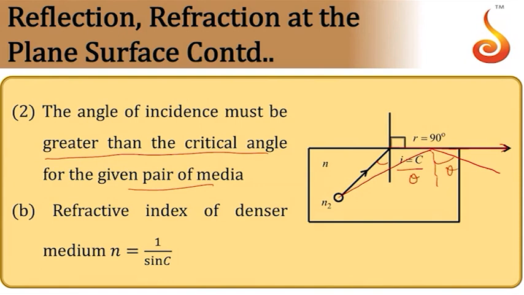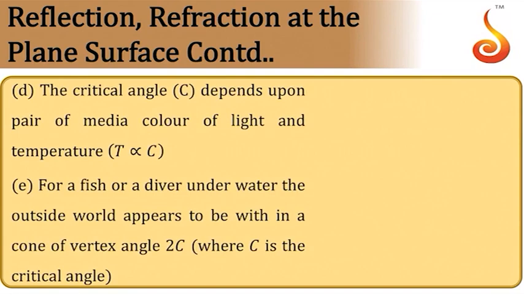If this angle is theta, this angle will also be theta. If C is the critical angle for the pair of media, that means the angle of incidence for which R is equal to 90 degrees, then you can show that the refractive index of the denser medium with respect to the rarer medium is equal to 1 by sin C, where C is the critical angle. The critical angle for a given pair of media depends on both the media on either side, and also on the wavelength of light, and also on temperature. Critical angle is directly proportional to temperature.